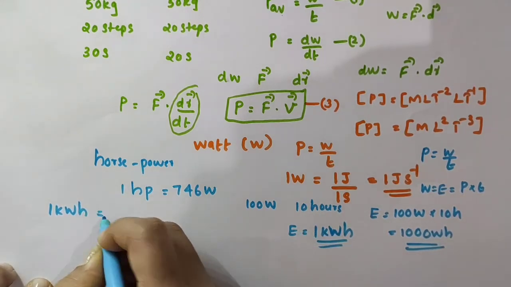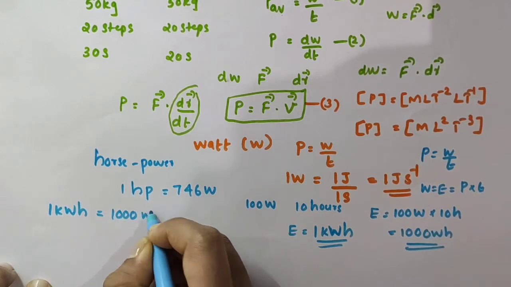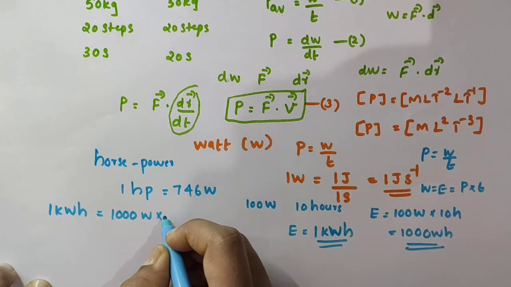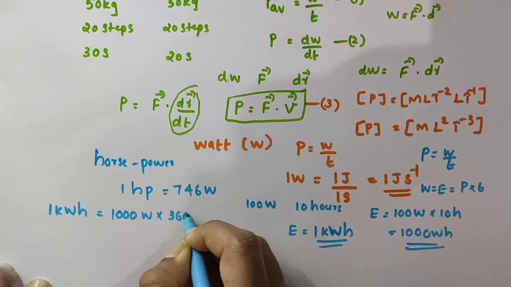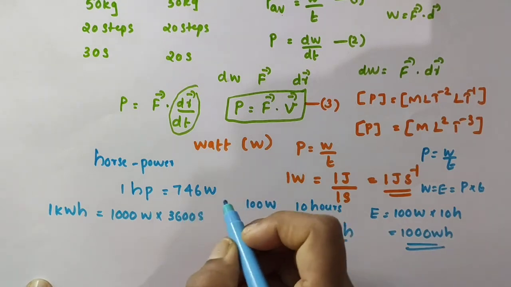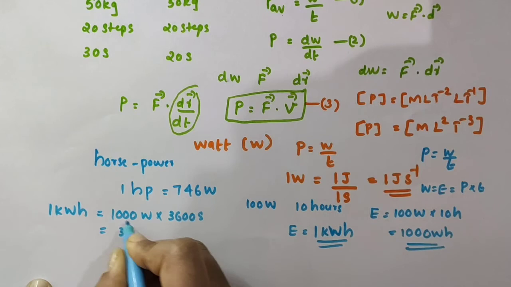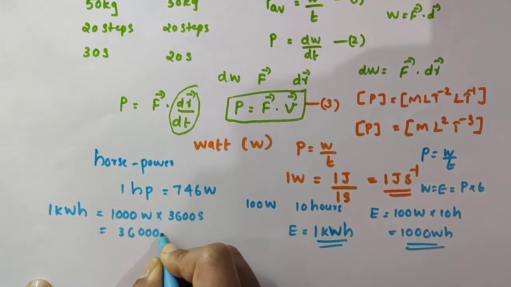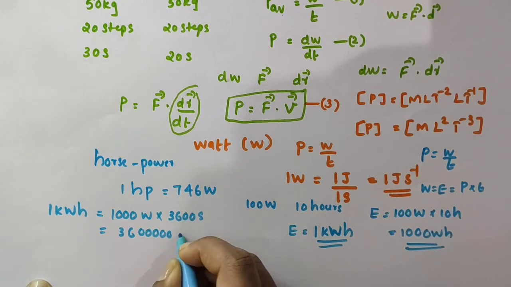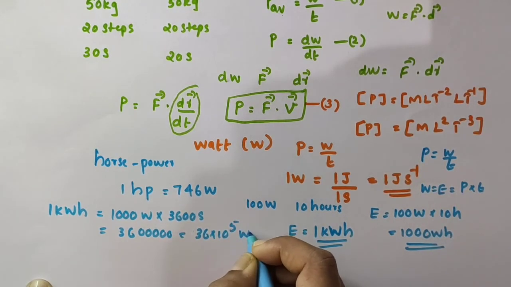Then 1 kilowatt hour is equal to 1 kilo, which means 1000 watts, times 1 hour, which means 3600 seconds. 1 hour is 60 minutes, 1 minute is 60 seconds, so 60 into 60 is 3600 seconds. So this is equal to 36 into 10 raised to 5 watt second.